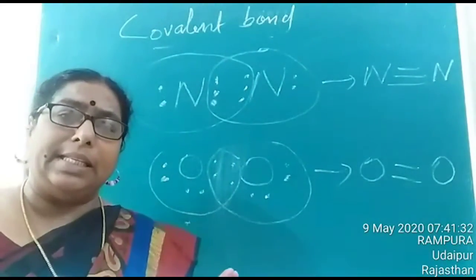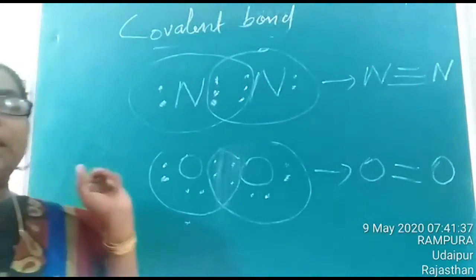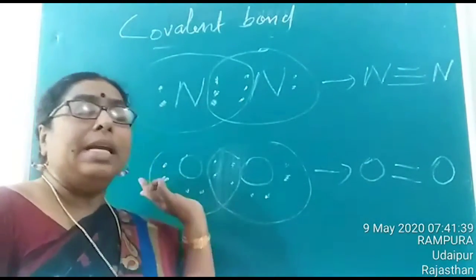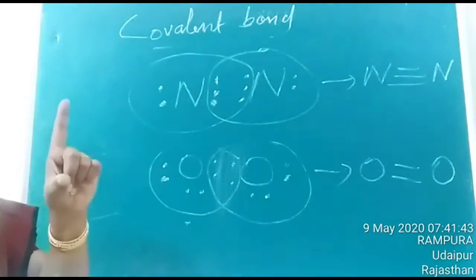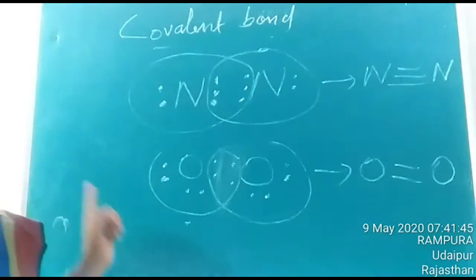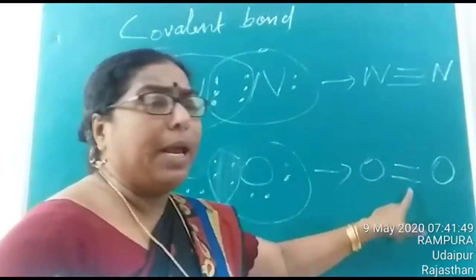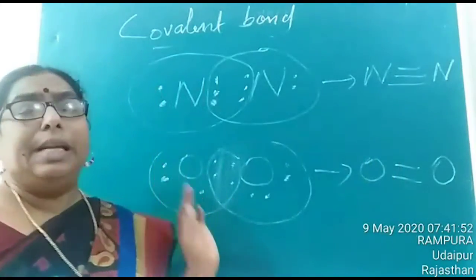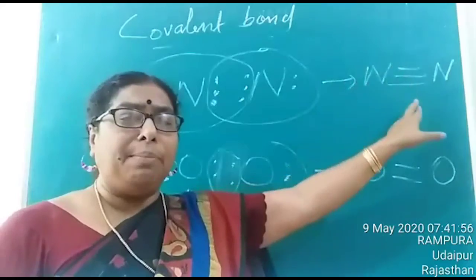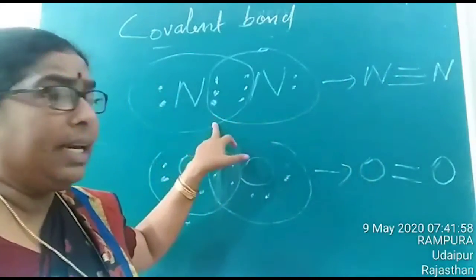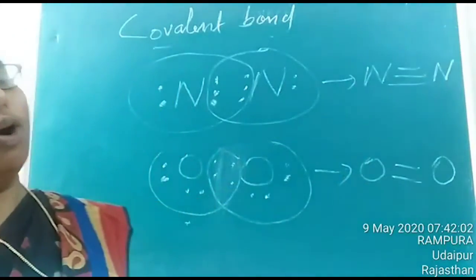Is it clear, children? So we have seen that a covalent bond means the bond which is formed by sharing of electrons. If the bond is formed by the sharing of a pair of electrons, it is termed as a single covalent bond, if it is formed by the sharing of 2 pairs of electrons, it is called a double covalent bond, and if it is formed by the sharing of 3 pairs of electrons, then it is termed as a triple covalent bond.